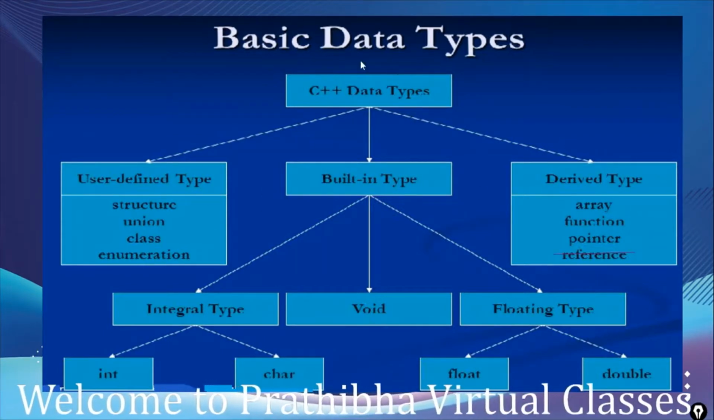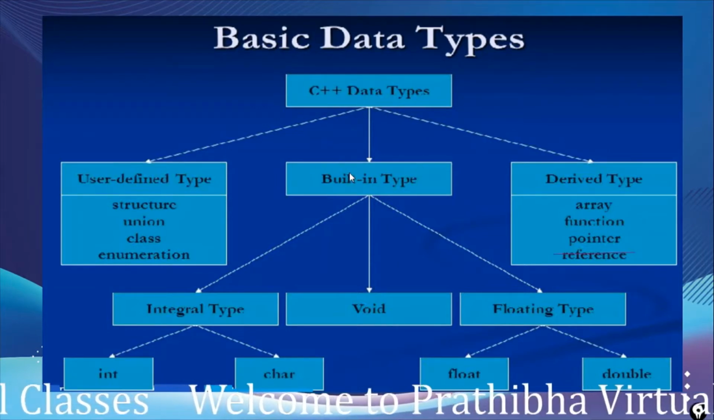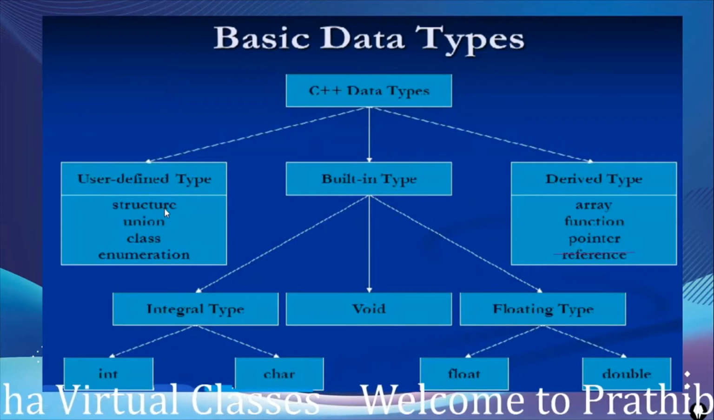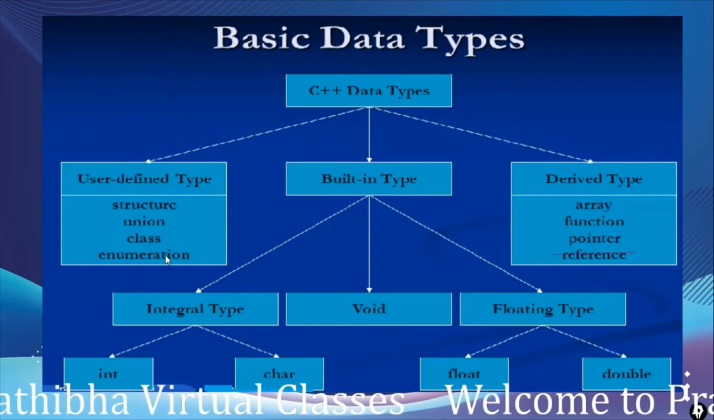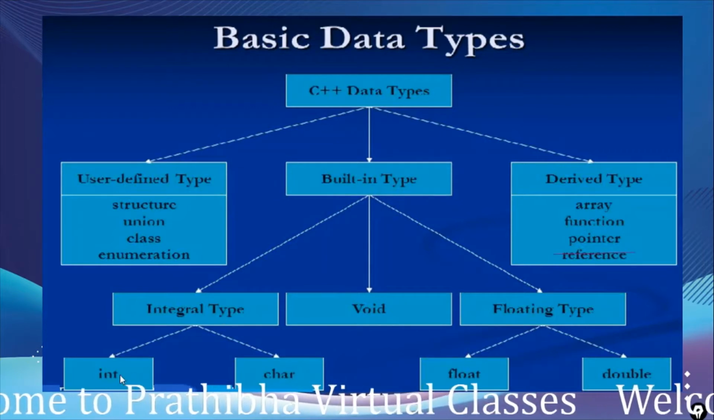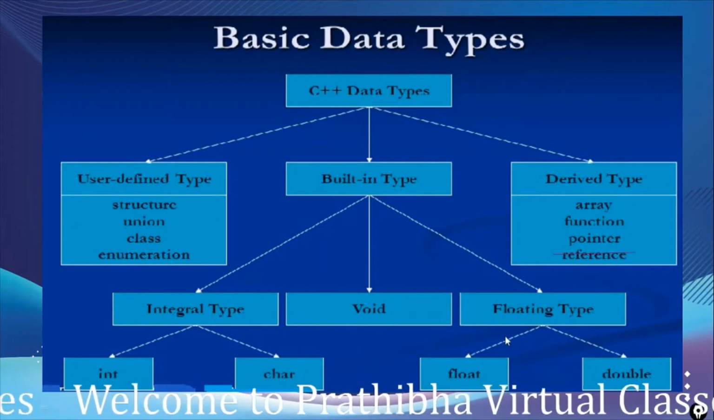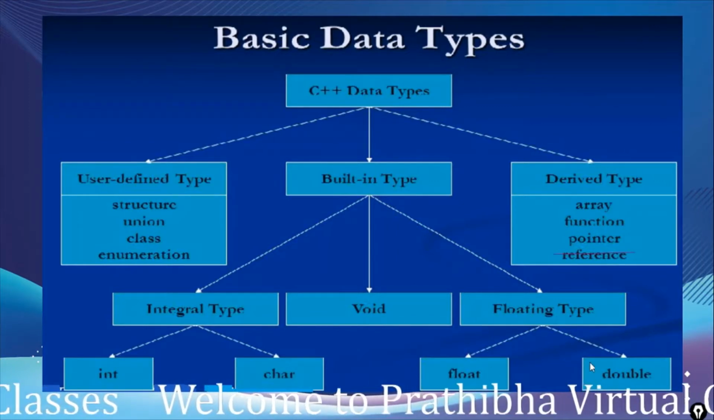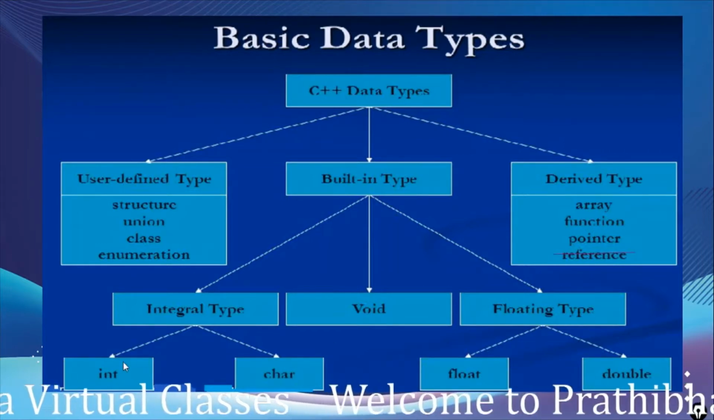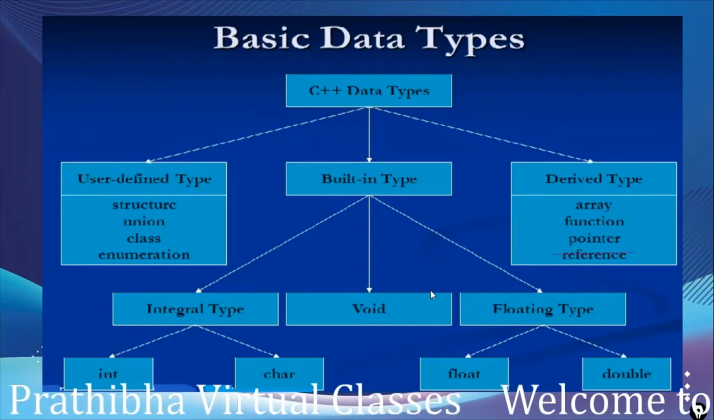These are the data types defined in the form of a picture. C++ data types are divided into three types: built-in data types, user-defined data types, and derived data types. User-defined data types are structure, union, class and enumeration. Built-in data types are integral type, void and floating type. Integer type is again divided into int and char. Void type is void only itself, and float type can be again categorized into float and double, depending on its size, which hold the float numbers. And derived types: array, function and pointer. These are the data types defined in C++.